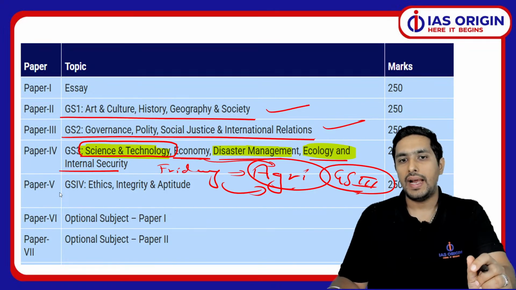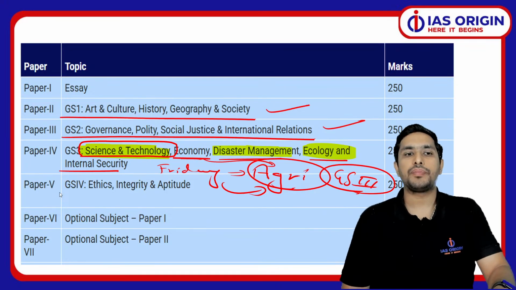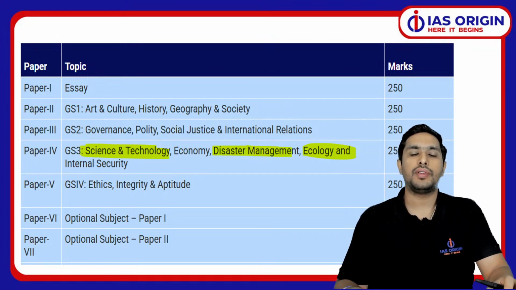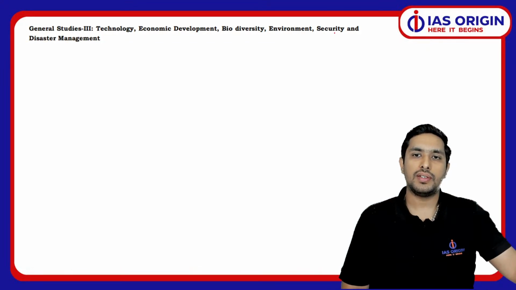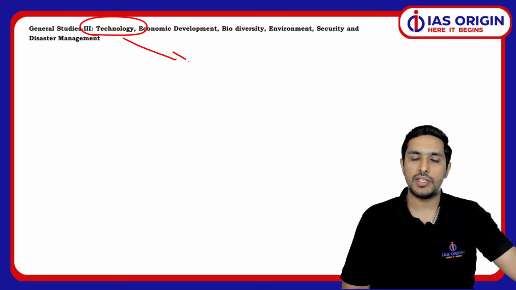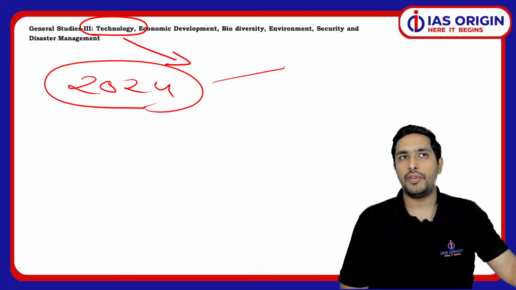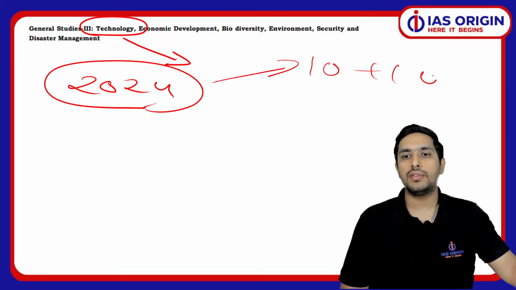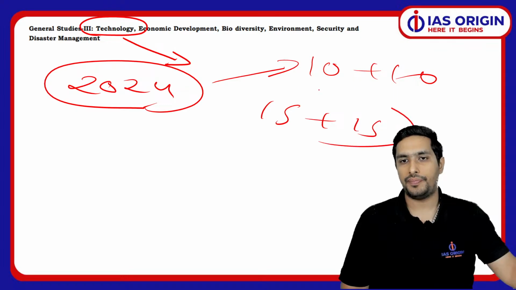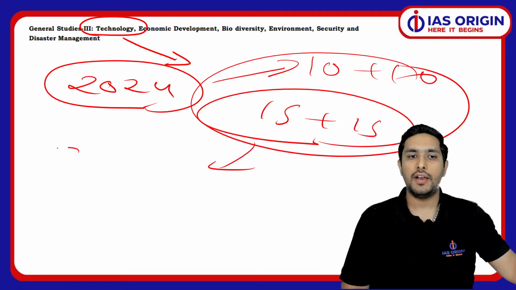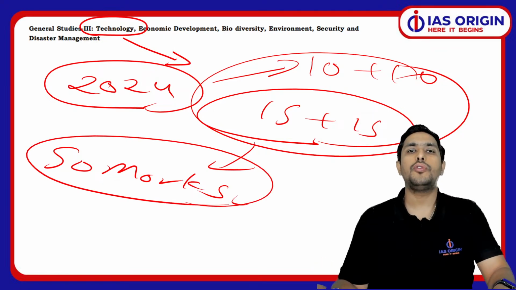One very interesting thing we have observed is that when we talk about the science and technology portion, ठीक है, science and technology का जो portion है GS Paper 3 में, if I talk about the 2024 paper, we had 2 10-markers and 2 15-markers. So we had basically 50 marks coming from this portion out of a 250-mark paper.